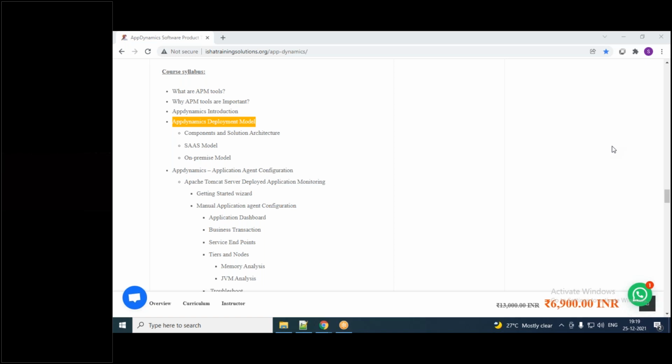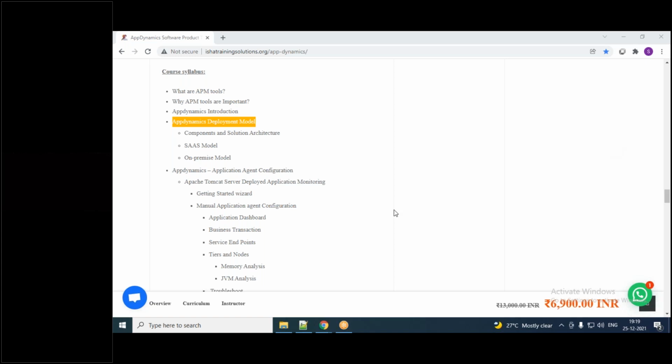Sorry, in the SaaS based model, the infrastructure is owned by the vendor, and only the license we will be getting. In the on-premises model, the infrastructure also we have to manage. Only the license we will be getting from the vendor. Okay, so we are going to see what the SaaS based model is, what the on-premises model is, and in detail the SaaS based AppDynamics, all features, capabilities, and detailed explanation for each and every thing we are going to cover in the SaaS based model of AppDynamics.